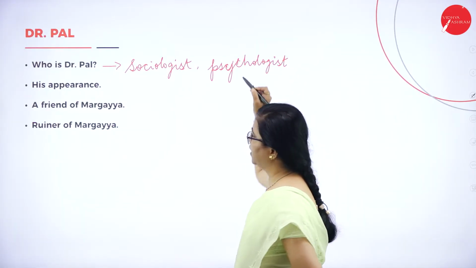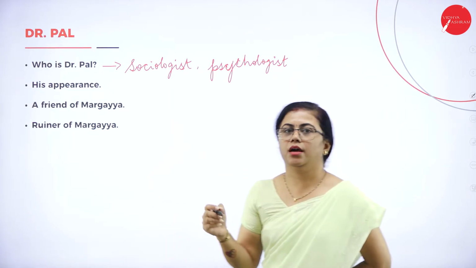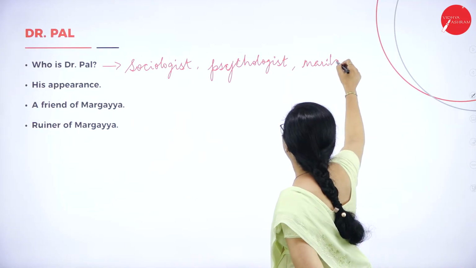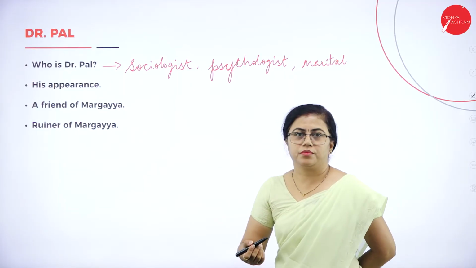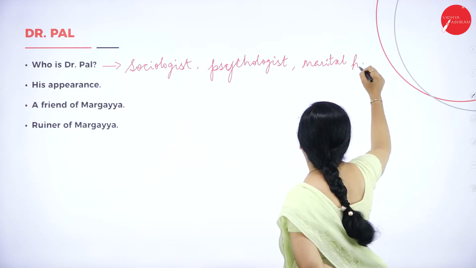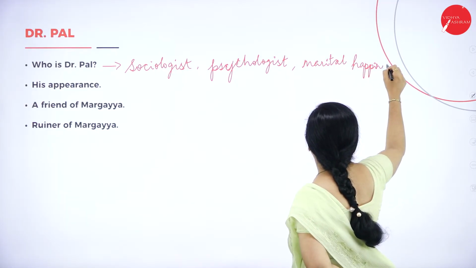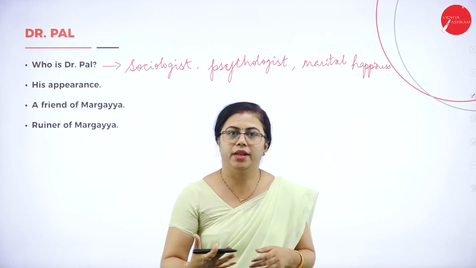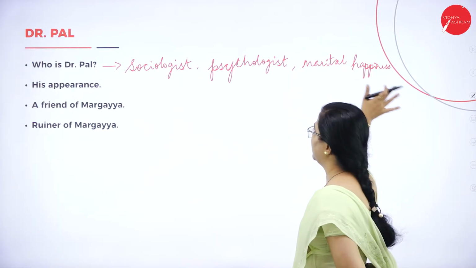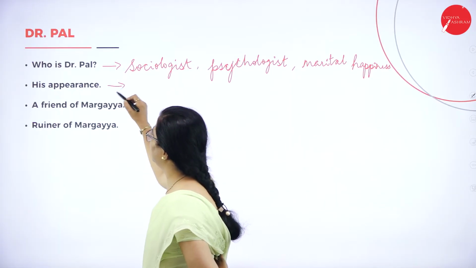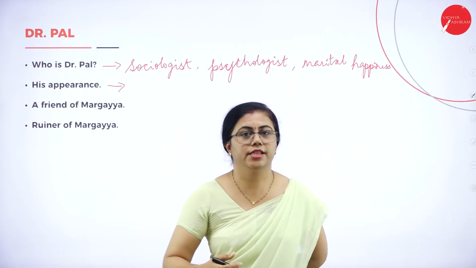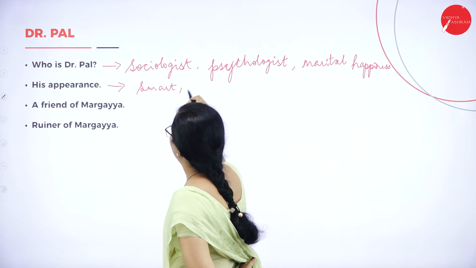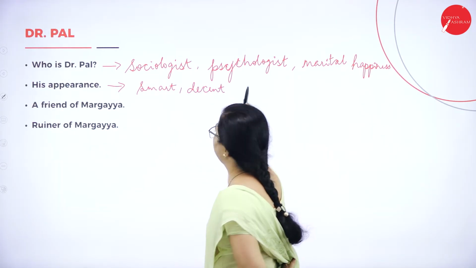He has written a book about marital happiness. He calls it a sociology book, and this is what he sells to Margaya. He has sold the copyrights to Margaya, so you can mention this here. How does he appear? He appears very decent and smart looking, so that way you can write.